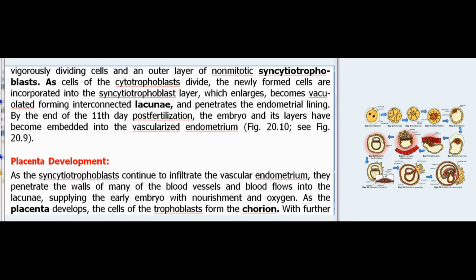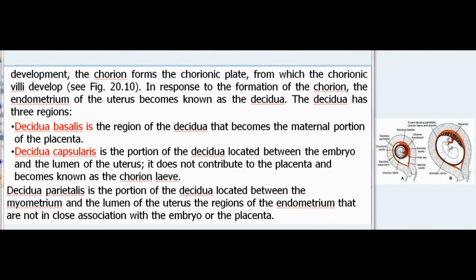Placenta development. As the syncytiotrophoblasts continue to infiltrate the vascular endometrium, they penetrate the walls of many of the blood vessels and blood flows into the lacunae, supplying the early embryo with nourishment and oxygen. As the placenta develops, the cells of the trophoblasts form the chorion. With further development, the chorion forms the chorionic plate, from which the chorionic villi develop, see Fig 20.10. In response to the formation of the chorion, the endometrium of the uterus becomes known as the decidua.